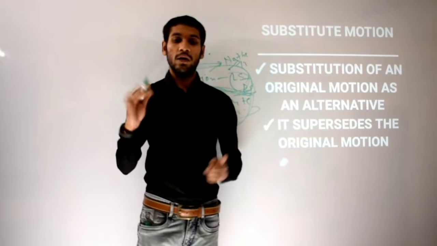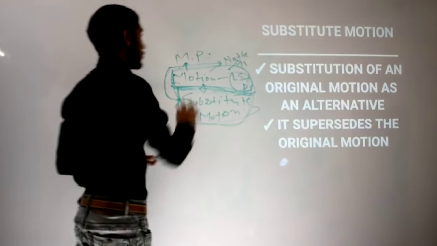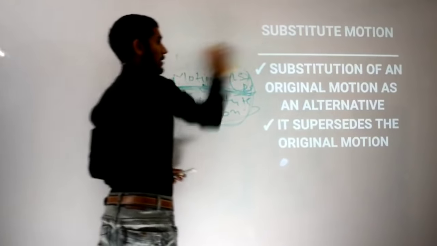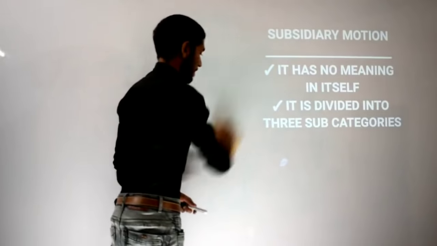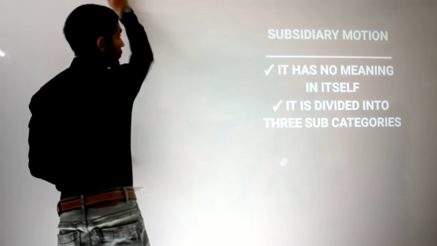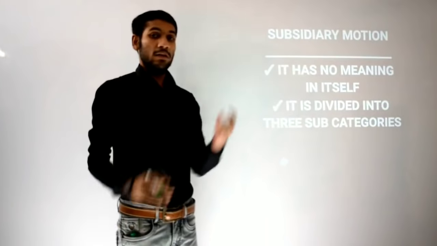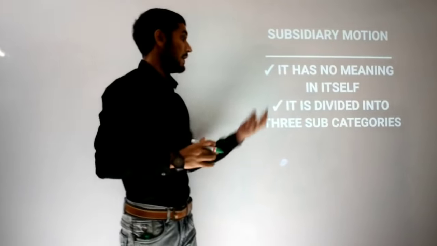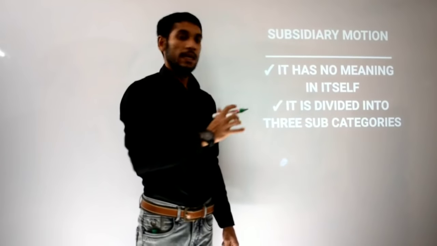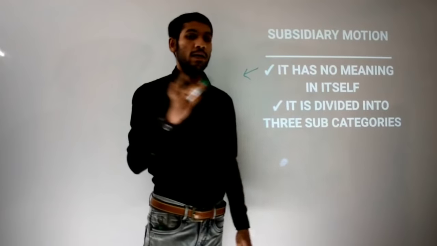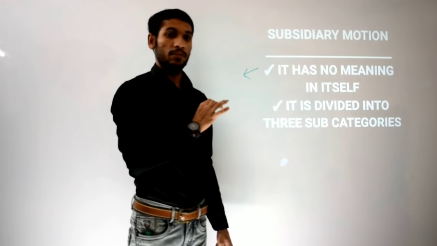Now I am going to the third motion, that is subsidiary motion. So we will move to the next one. See, it is subsidiary motion. What is extra in it? Let's see. It has no meaning in itself. It has no meaning in itself means it is not an independent motion. It is not a totally independent motion.